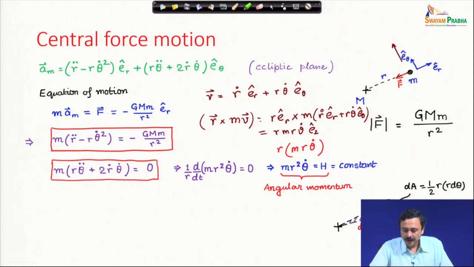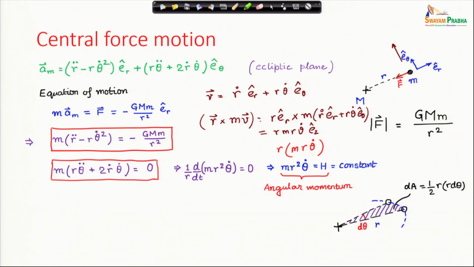So this is angular momentum. Now, let us look at this picture. This picture is in the ecliptic plane. If I want to express the area swept when this line segment, from the central gravitating mass, the force center, to the particle, rotates by an angle d theta, what is the area swept?